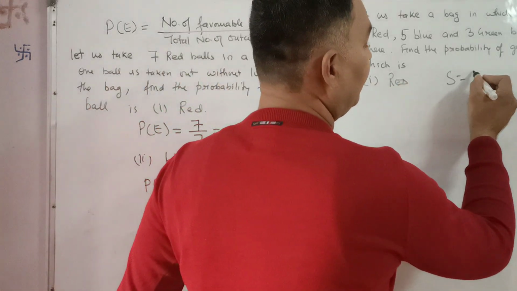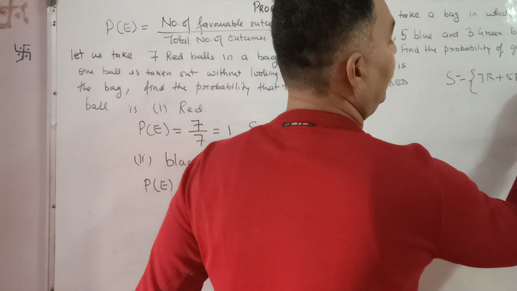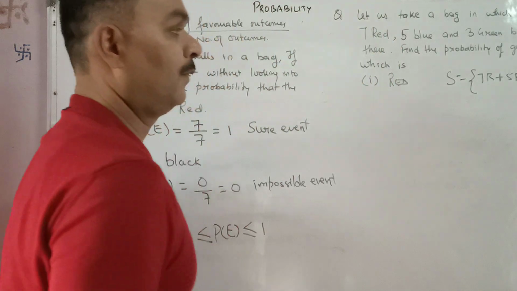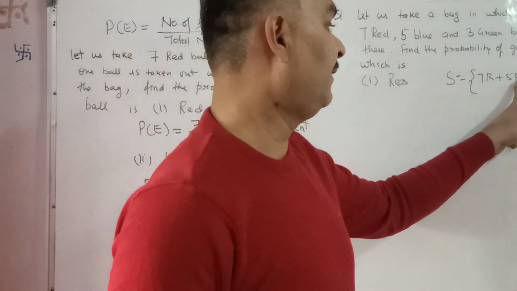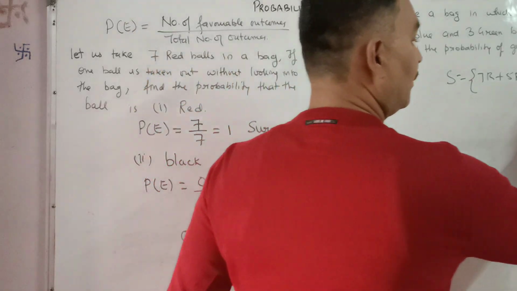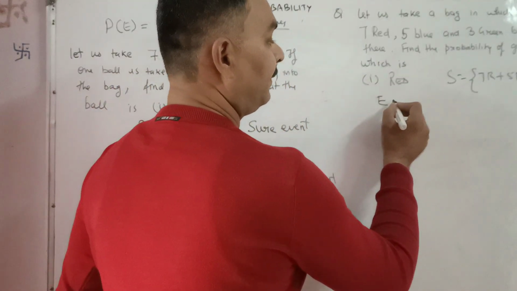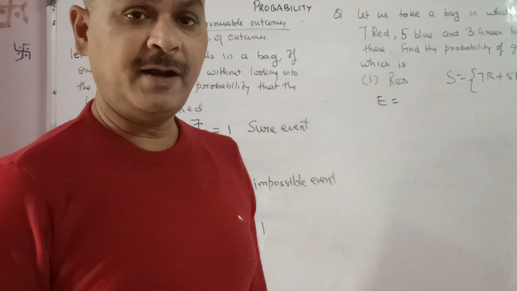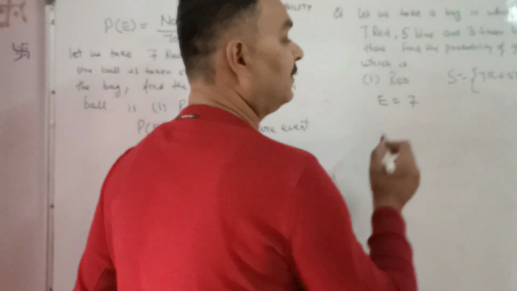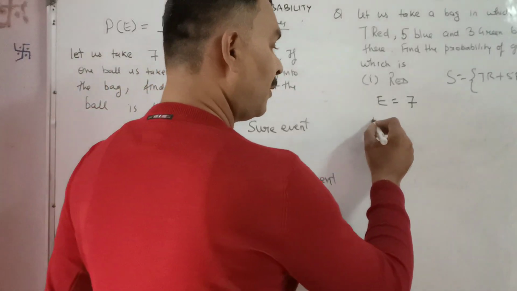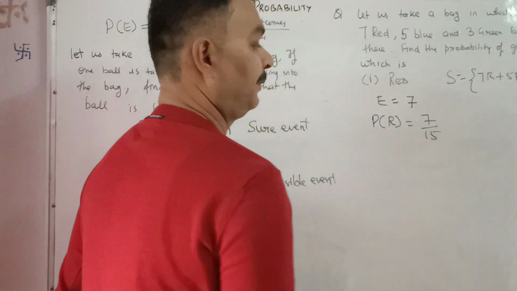So first we will write the sample space, that is 7 red, 5 blue and 3 green. What are the total outcomes? 7 plus 5, that is 12, 12 plus 3, that is 15. The total outcomes are 15. Now for this event, the probability of getting a red ball, how many red balls are there? 7. So the favorable outcomes are 7. So the probability of getting a red ball is equal to 7 by 15.